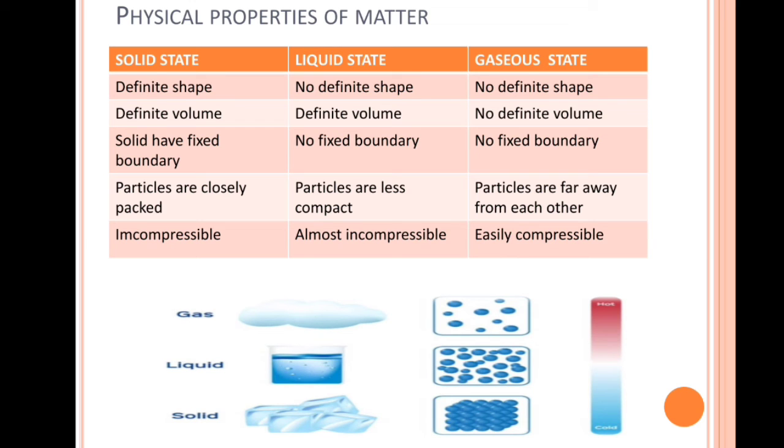So it shows that they have definite volume. But in case of gas, there is no definite volume. The clouds in the sky, do they have definite volume? No, they don't. Next you see solids have a fixed boundary. In the picture the ice has some fixed boundary. But in case of the liquid and gaseous state, there is no fixed boundary.